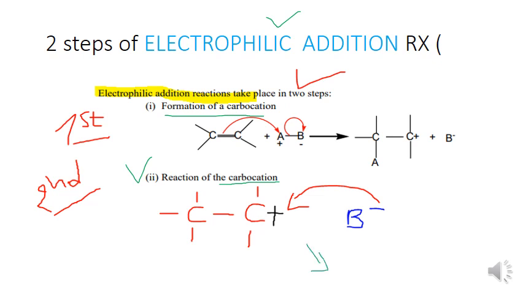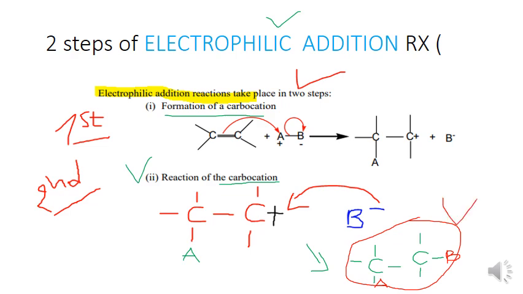Finally, remember here we have A. Finally, we will have this carbon with B, which will attack on this. We have this A and also B. This is the final one. Do you understand?